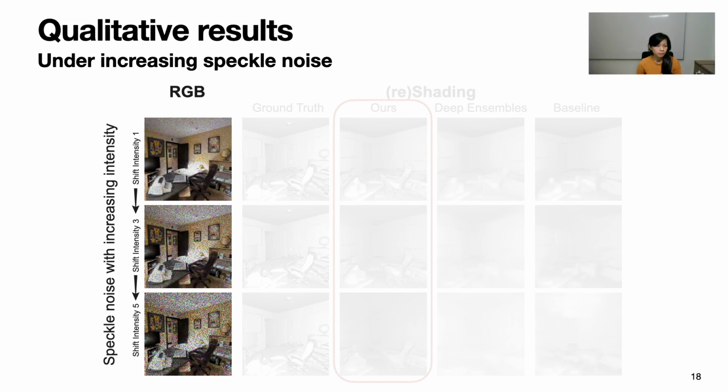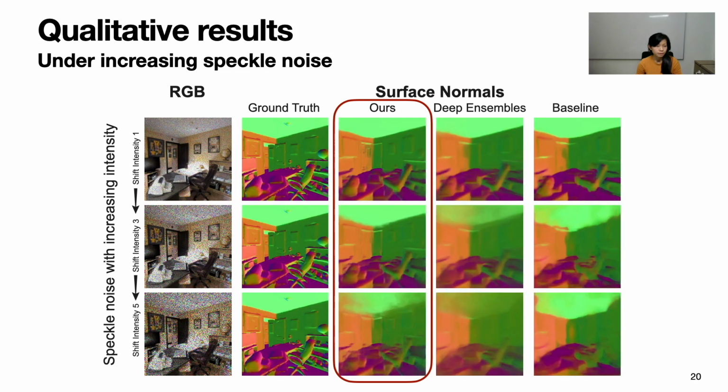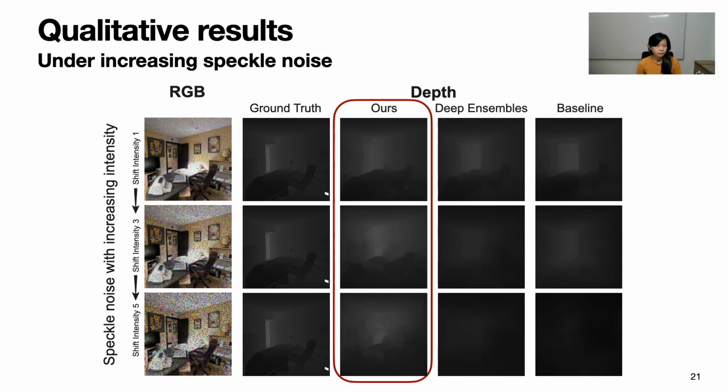Each row shows an image from the Taskonomy test set under increasing speckle noise. These are the results for the reshading task and the corresponding ground truth for comparison. Our method degrades less than deep ensembles and using a single model. The difference is obvious at high distortion intensities. This is for the surface normals task. The same trend holds, our predictions do not collapse as quickly as the baseline. Finally, for depth estimation, this demonstrates the effectiveness of using different middle domains to obtain a robust prediction.